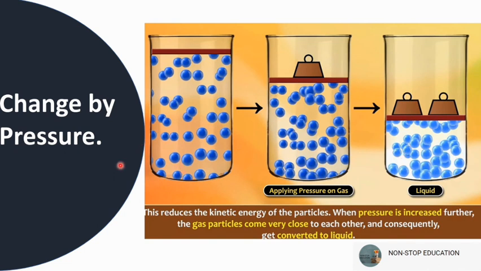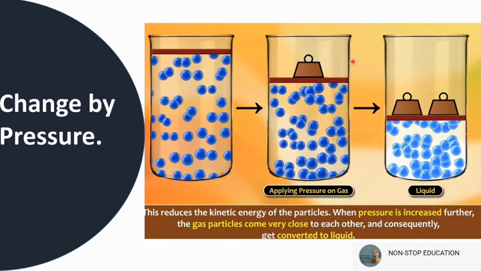And now let's talk about the change by pressure, which I told you in the gas characteristics, that gases can be compressed. This is how gas can be compressed. While applying pressure on a gas, this reduces the kinetic energy of the particles. When pressure is increased further, the gas particles come very close to each other and consequently get converted into liquid. This is the gas. They are freely moving in a random path and they are getting compressed. The pressure is applied on them. So the atoms come together like this. And when they come together like in the liquid state, they are naturally converted into liquid.